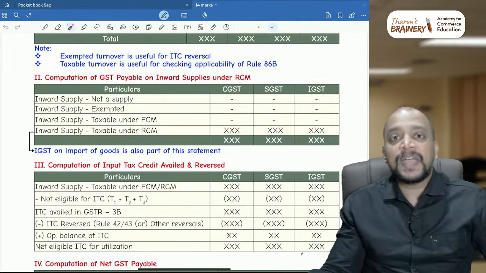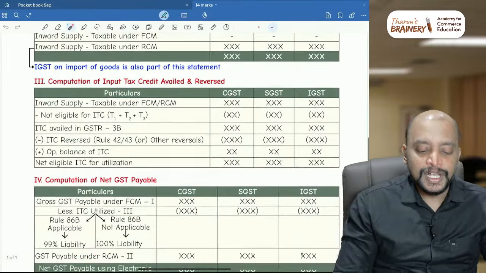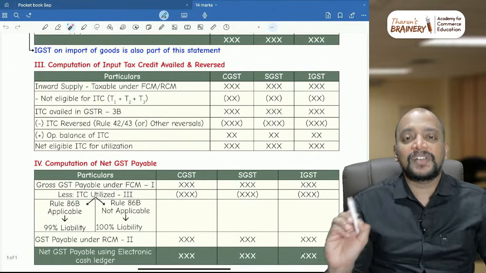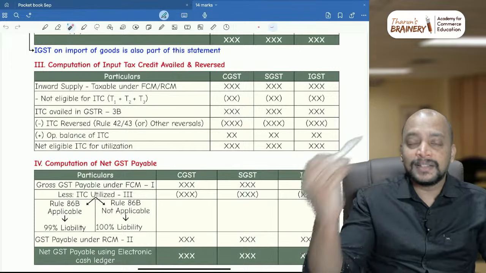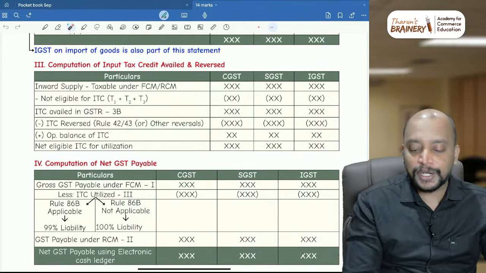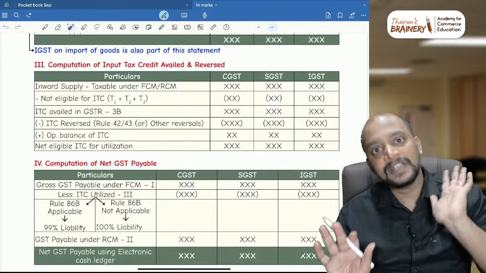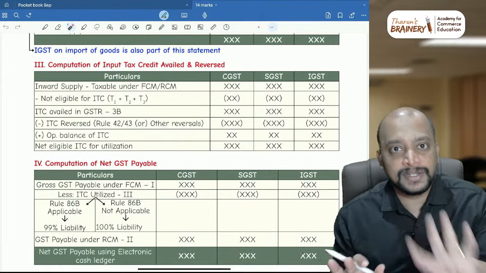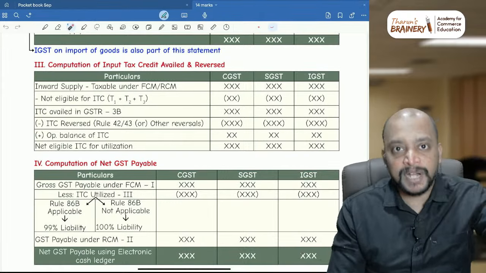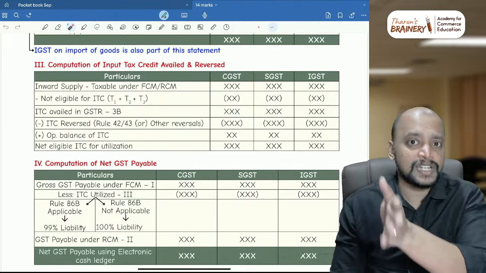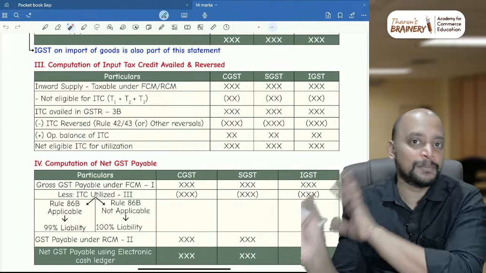And then page number 4. Page number 4 is computation of input tax credit availed and reversed. That is the third statement, so you need to prepare particular CGST, SGST and IGST. So right now you create these 4 pages. Page number 1 and 2 is for statement number 1, page number 3 is for statement number 2, page number 4 is for statement number 3.